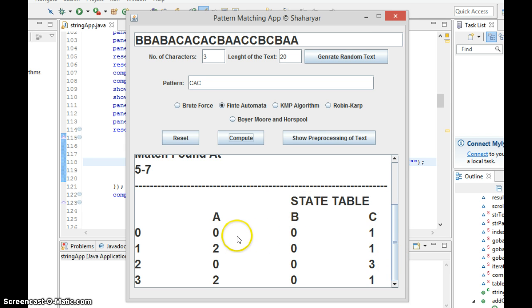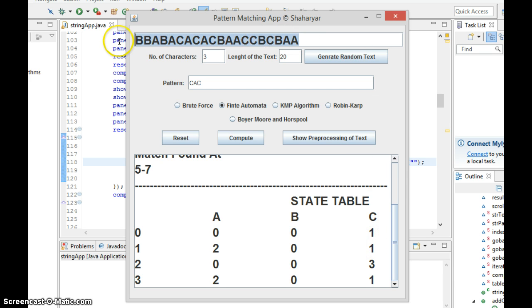A, B, C. Similarly, if we get a C, we go to state 1 from 0 to 1. If we get again an A, we go to state 2. And at the same time, if we get a B here, we again go to state 0. If we get a 1, we remain at state 1. Similarly, if we get an A here, we go back to state 0. Finally, we reach the final state. Bingo, and the string has been matched.